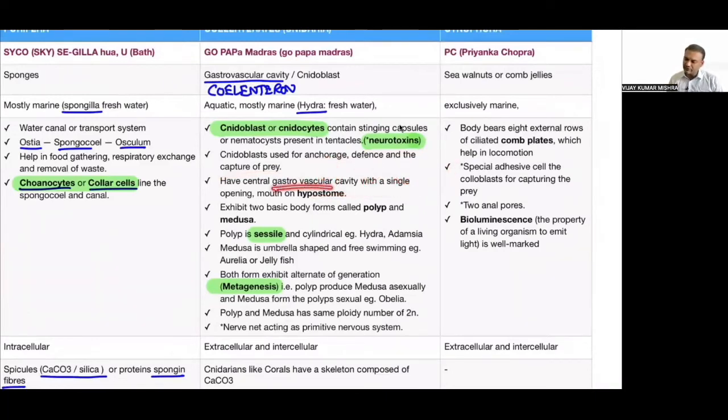They have a central gastrovascular cavity with a single opening called hypostome. They exhibit two basic forms, polypoid and medusoid. Polyp is sessile, cylindrical, and Hydra and Adamsia are the examples. Medusa is always umbrella shaped, free swimming, and Aurelia, the jellyfish, is an example.